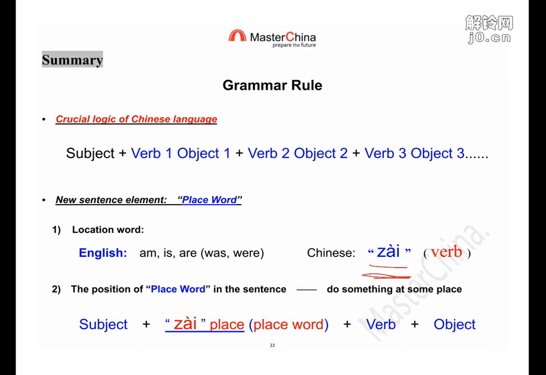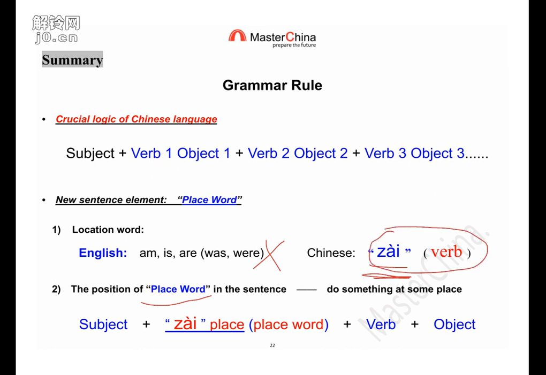This is not easy to switch from one to another, but please keep in your mind the position of this place word. It's not only the place itself, okay? Then you need to stay at somewhere, then you can do something. Easy to understand, right? With our principle.